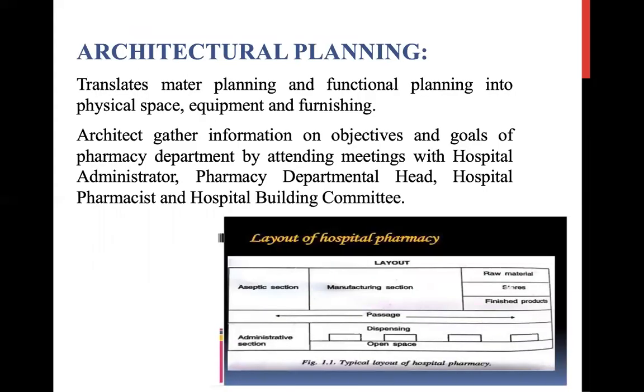Third is architectural planning. Translate master planning and functional planning into physical space, equipment, and furnishing. Architects gather information on objectives and goals of the pharmacy department by attending meetings with the hospital administrator, pharmacy departmental head, hospital pharmacist, and hospital building committee.